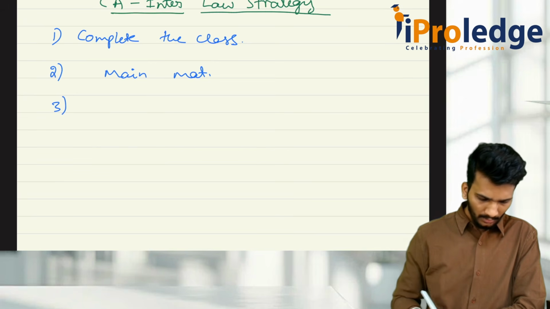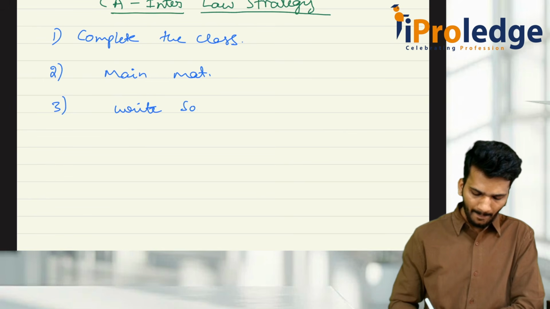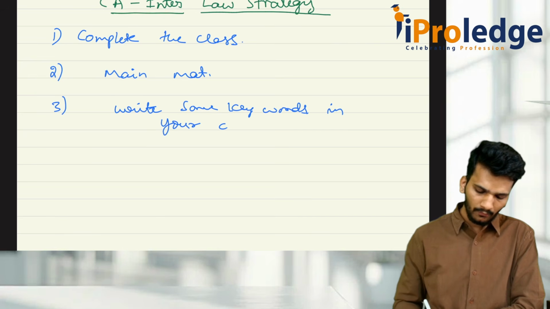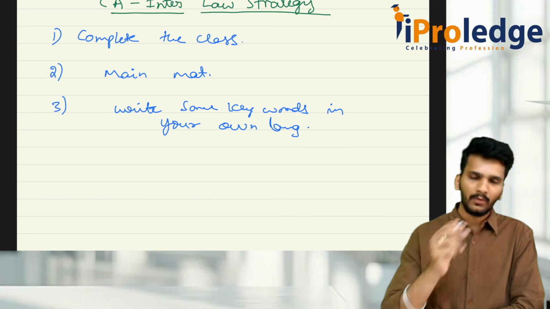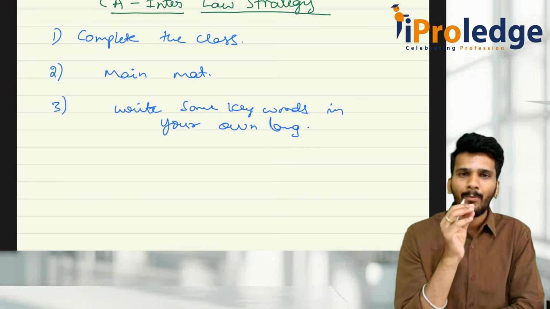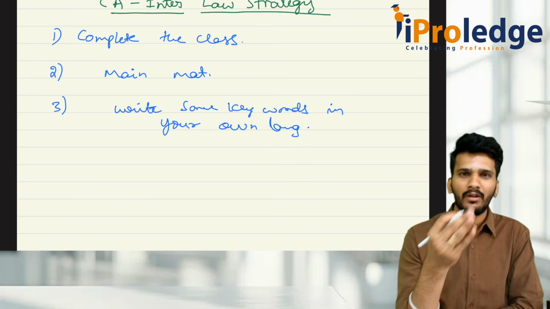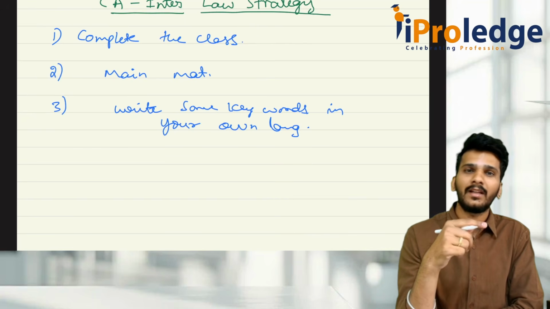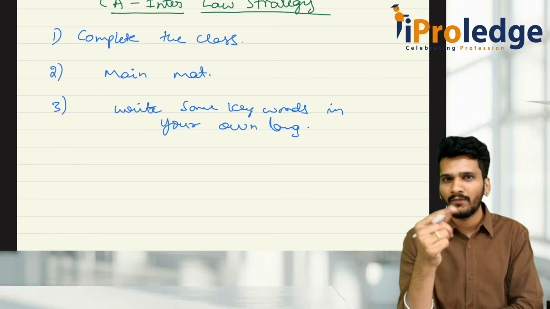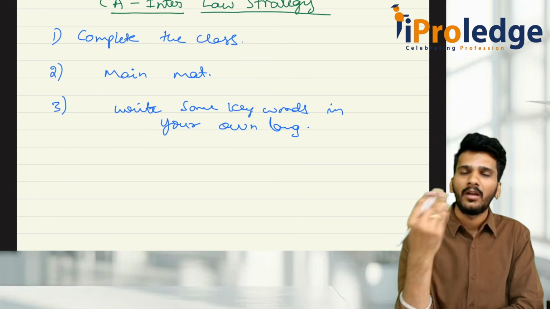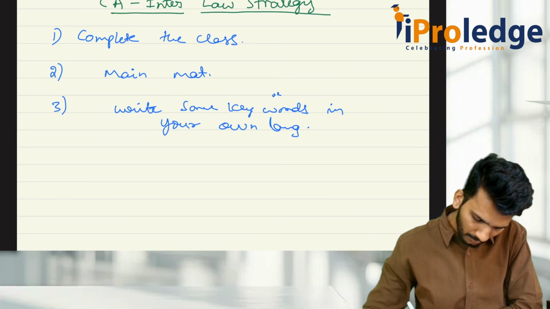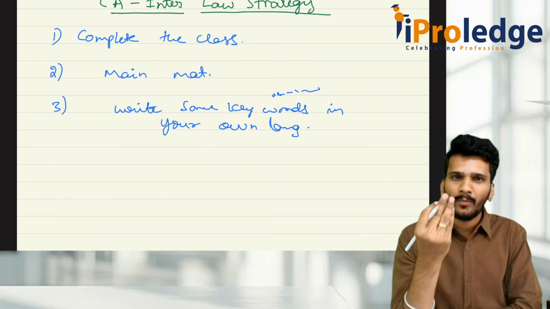Try to write some keywords in your own language. So what is this, trying to write the keywords in your own language? For example, you are reading one section, for example, section 42, private placement. Sir, I am not able to understand this, what is this private placement? But while we were going for the classes, the faculty had given one example. This is what section 42, section 70, 75, 100, 96 are about. So try to write a few keywords, which we used to do like this. So we write something like this. Maybe if you are from Kannada medium, you can write in Kannada also.